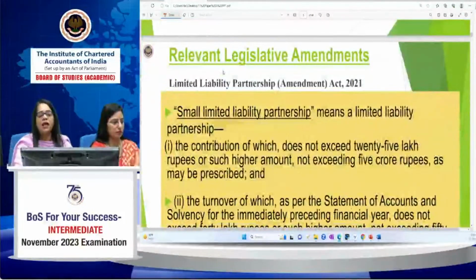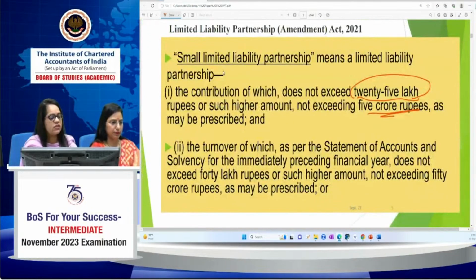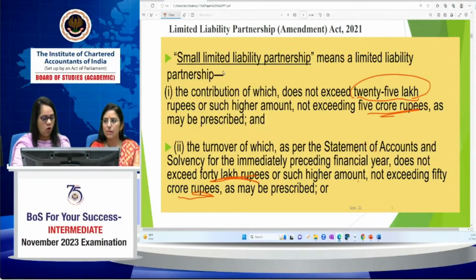What is a small limited liability partnership? This has been added. A small limited liability partnership means an LLP the contribution of which does not exceed 25 lakh rupees or such higher amount not exceeding 5 crore rupees as may be prescribed, and the turnover of which, as per the statement of accounts and solvency for the immediately preceding financial year, does not exceed 40 lakh rupees or such higher amount not exceeding 50 crore rupees as may be prescribed.